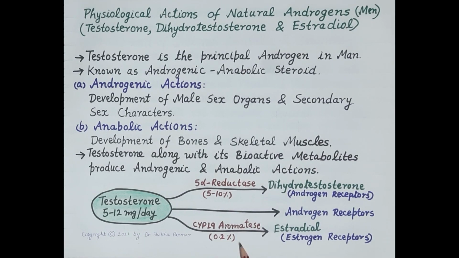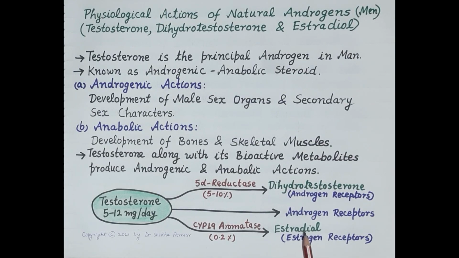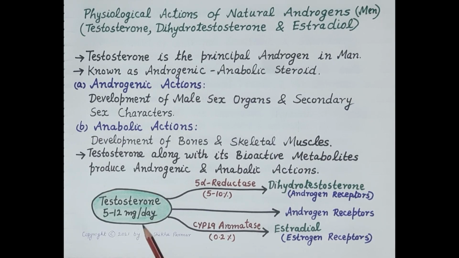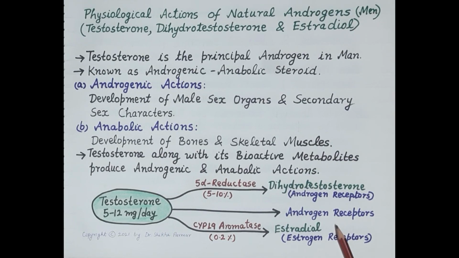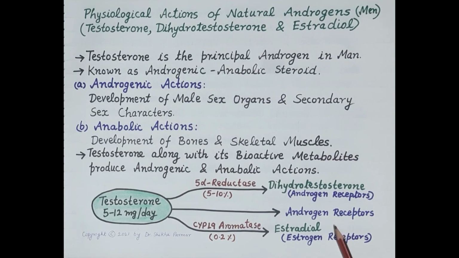Now, around 0.2% of testosterone is converted to estradiol by cytochrome P450 aromatase enzyme in testes, liver and adipose tissue. So testosterone, along with its active biometabolites, that is dihydrotestosterone and estradiol, produces its physiological actions, that is its androgenic as well as anabolic actions.